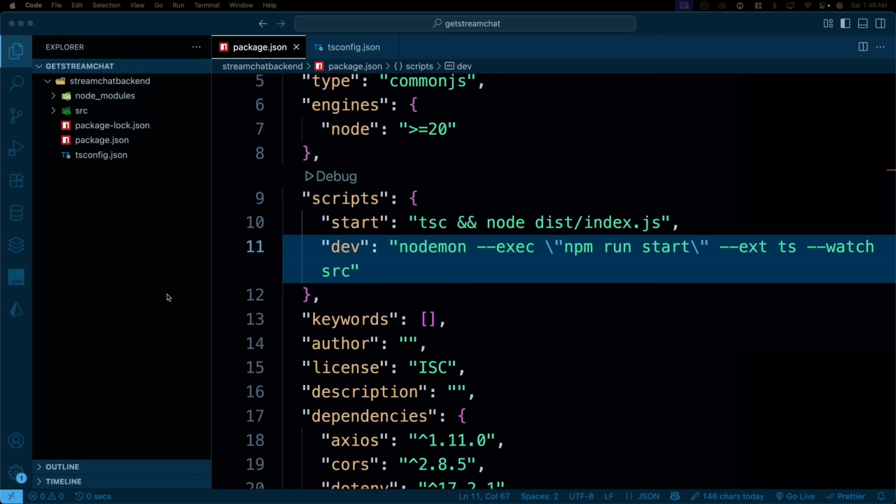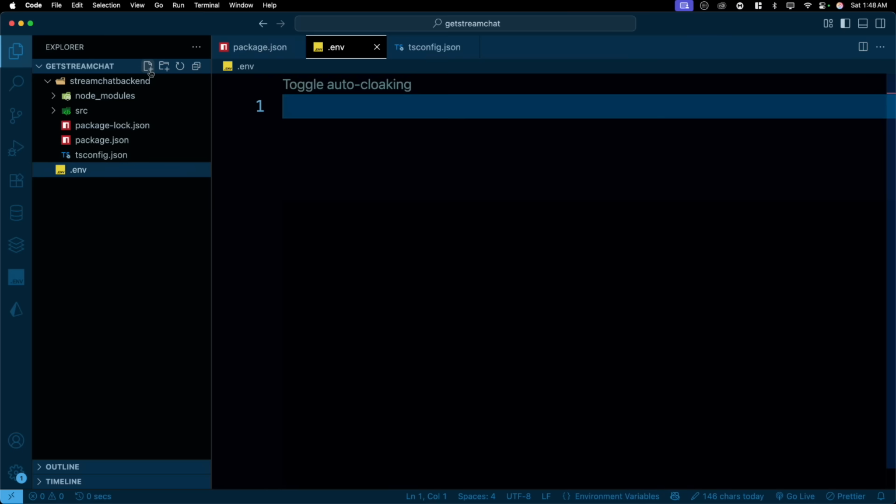Next up is a new file, which is going to be .env. I'll not be sharing the .env, so I'll go ahead and create another one, which is .env.example.